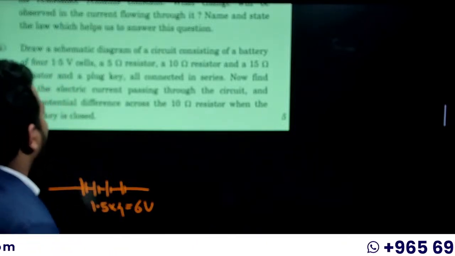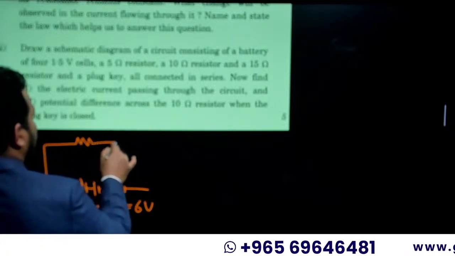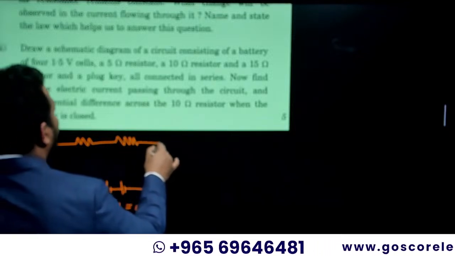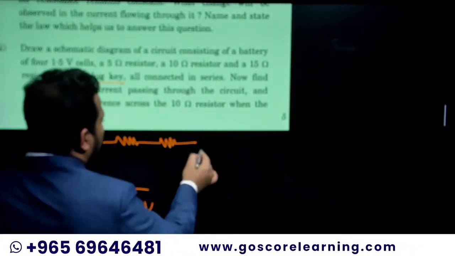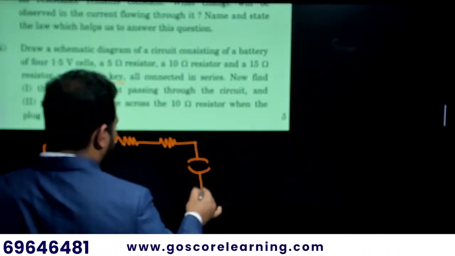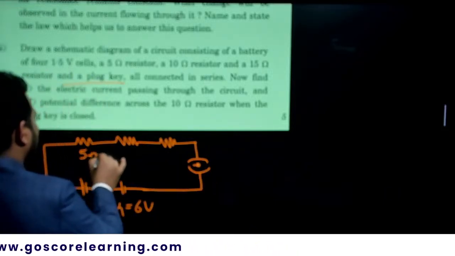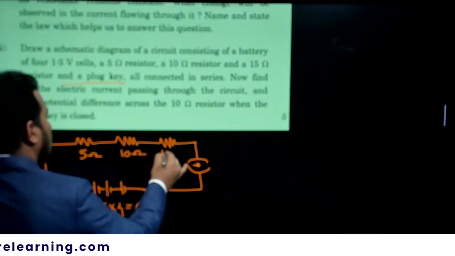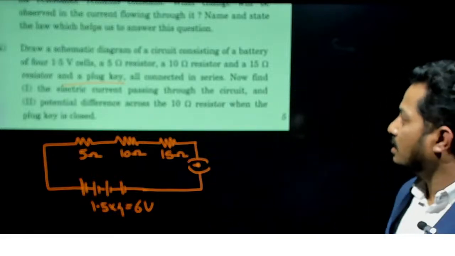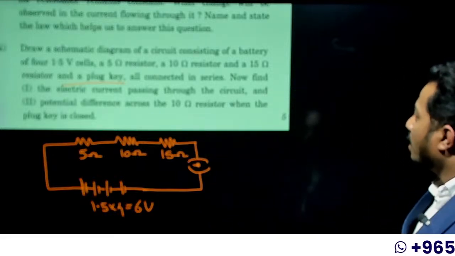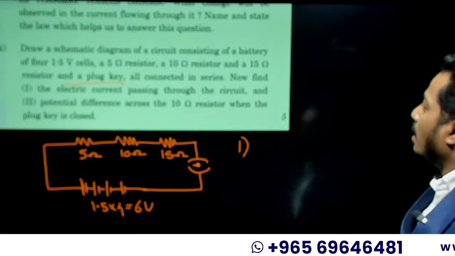Okay, and a 5 ohm resistor, 10 ohm resistor. So what are the resistors? 5 ohm, then 10 ohm, then 15 ohm, then a plug key. That's it, right? A key, we can close it. So 5 ohm is there, 10 ohm is there, 15 ohm is there. So this is the schematic diagram, connected in series. Now find, there are two questions. First one, the electric current passing through the circuit.